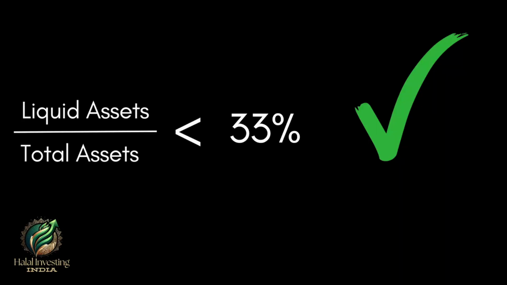But again, the question arises, how will we decide whether it is allowed or not? So again, there is a ratio. If the ratio of liquid assets to total assets is less than 33%, then it's fine. Otherwise, you can't invest in that company. But this ratio is not applicable to companies like software companies, because the most important asset of a software company is their employees and they have a very small amount of assets. But it is applicable for manufacturing companies like oil and gas, etc.